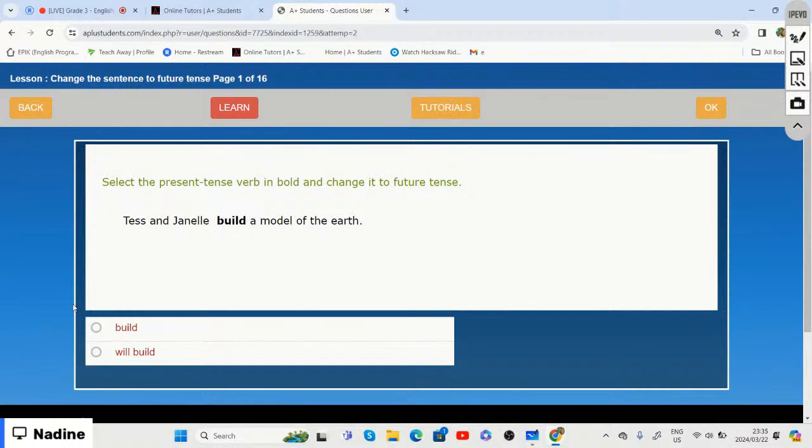We need to choose the correct one. Is it option one or option two? Guys, you're not interacting. I'm not even sure if you understand anymore because you're not saying anything. You're not participating. We need to choose option one or option two.